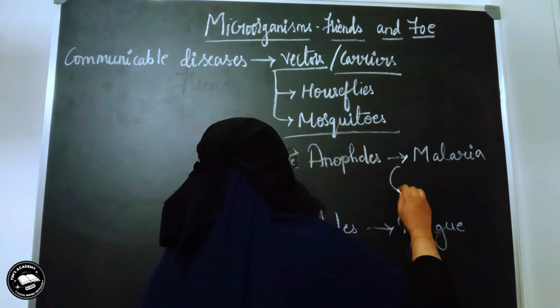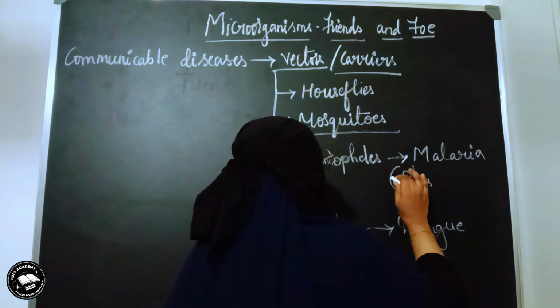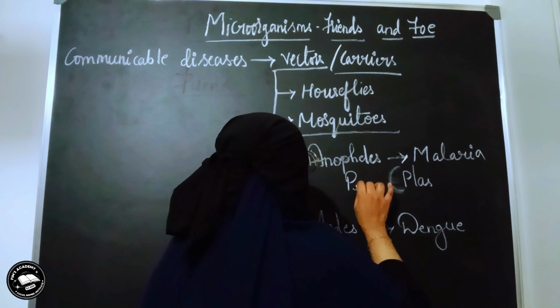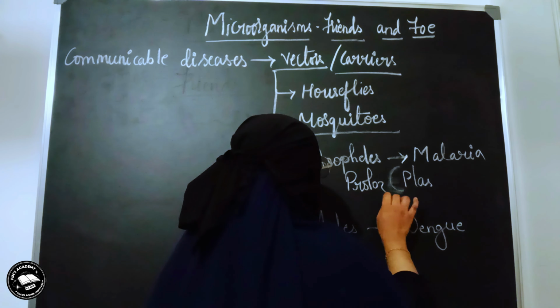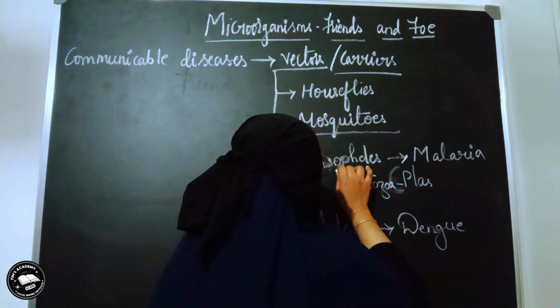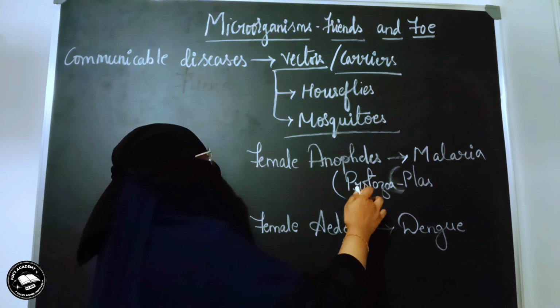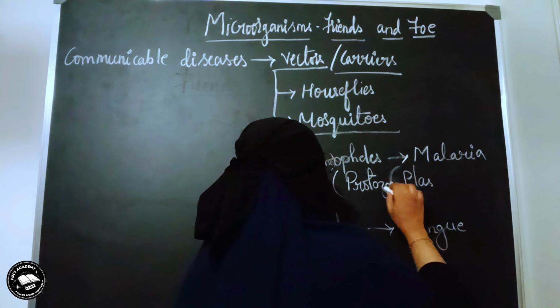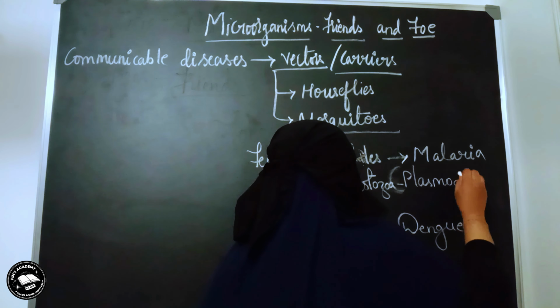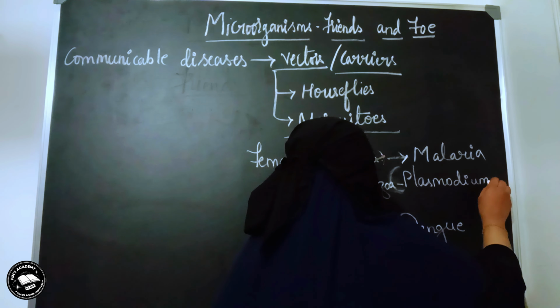Now this malaria is caused by a protozoa. I hope you all remember that protozoa is a class of microorganisms. So a particular protozoa called Plasmodium causes a disease called malaria.